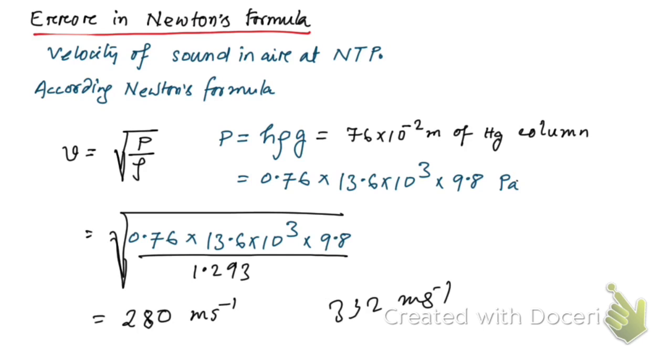So that means there is something which must be wrong in his assumption.